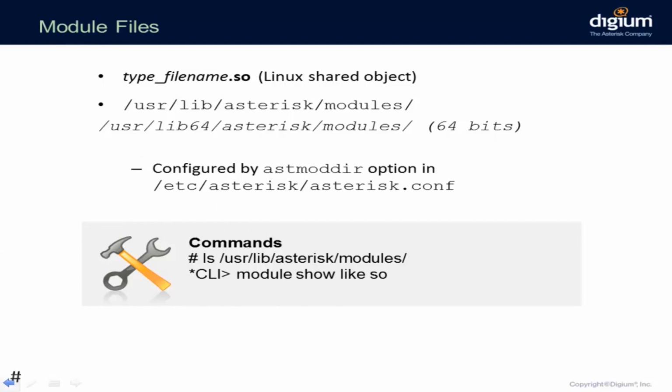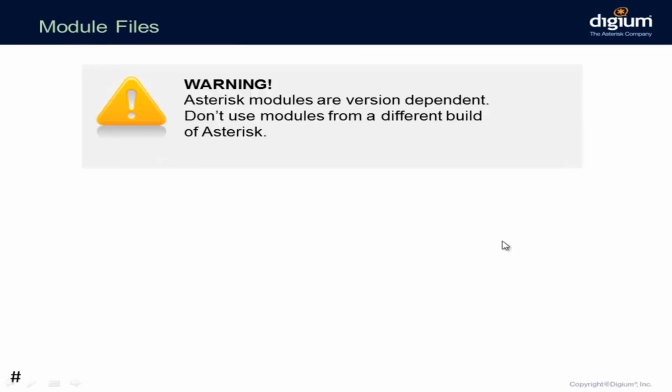Did it change? No. Asterisk modules are version dependent, meaning that if you have an Asterisk system and you want to upgrade, your modules may or may not work with the new version, right? So it's a good idea to back up those modules and then do your new installation.